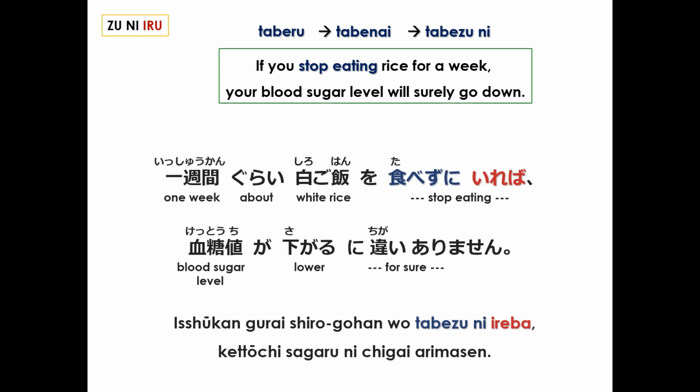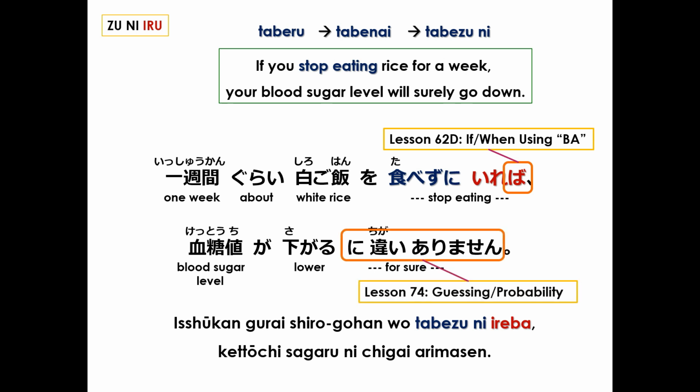In Japanese, the whole sentence, 1週間ぐらい白ご飯を食べずにいれば血糖値が下がるに違いありません。Now, the ba conjugation here is also a conditional conjugation, which you can review in lesson 62D. And ni chigai arimasen expresses high certainty, a conjugation you can review in lesson 74.